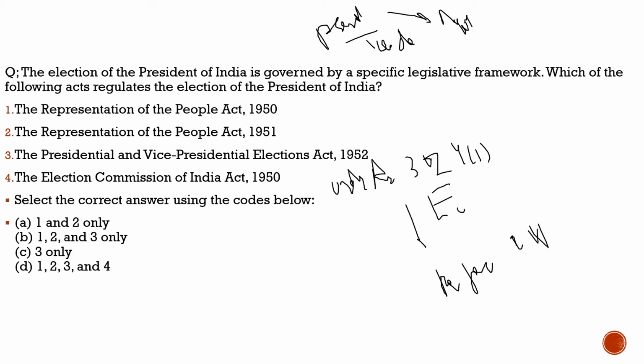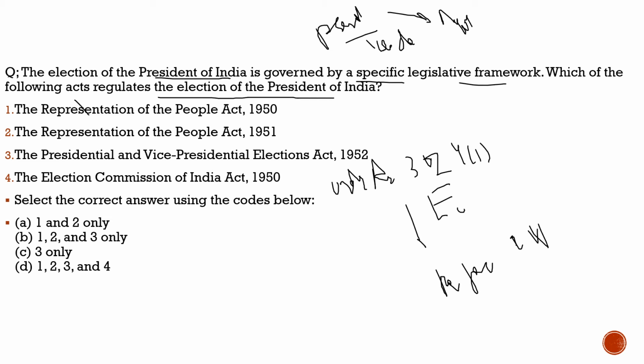It is the Election Commission of India under Article 324. So with this, let us solve this question, and we will shift to another part of our discussion. Here the question says, the election of the President of India is governed by a specific legislative framework. Which of the following acts regulate the elections of the President of India?